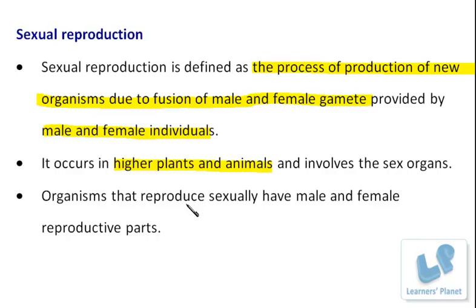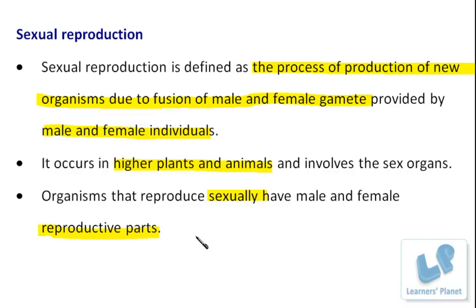And of course, if I am saying higher plants and animals, then definitely what I mean is those organisms in which the reproductive parts are well developed. If these reproductive parts are well developed, then only sexual reproduction is possible. You know, there are some organisms in which the male and female reproductive parts are located on separate bodies.